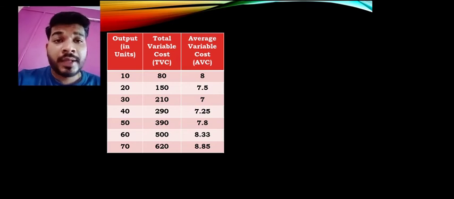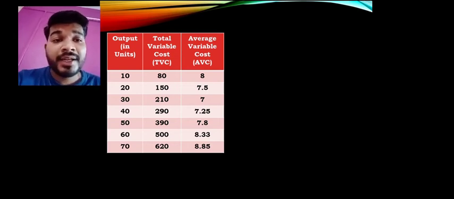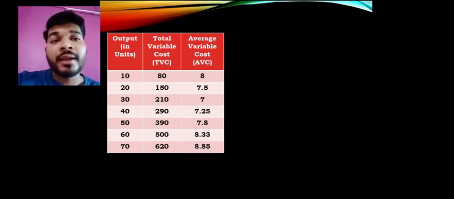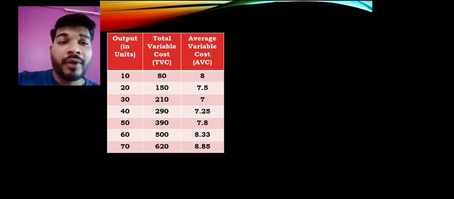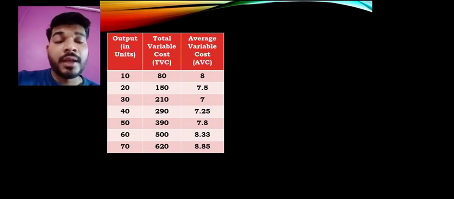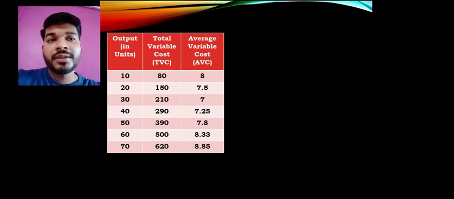Again with 60, 10 more units are produced, so it became 70. Now the total variable cost is 620. 620 divided by 70, you find 8.85. So here we find that prior it was 8 rupees, and at production of 70 it is 8.85. When coming from 30 units, it was the minimum, that is 7. So at a particular point of time there is a decrease in the variable cost with diminishing return, and after a certain unit you find that it increases with increasing return, or we can say increasing rate.